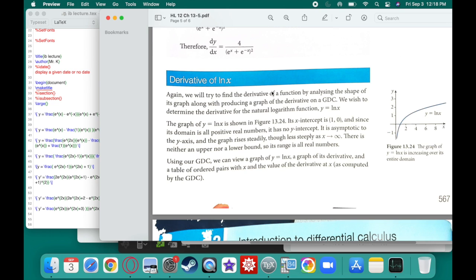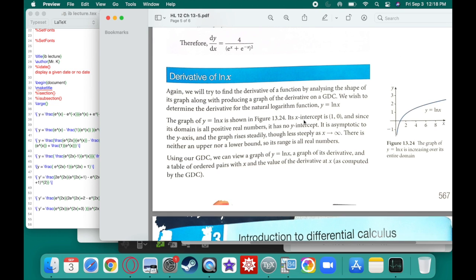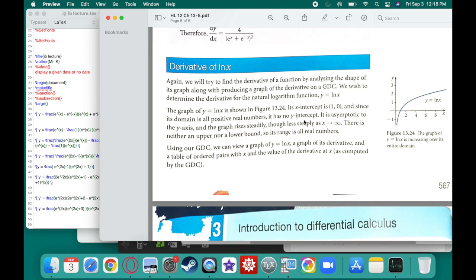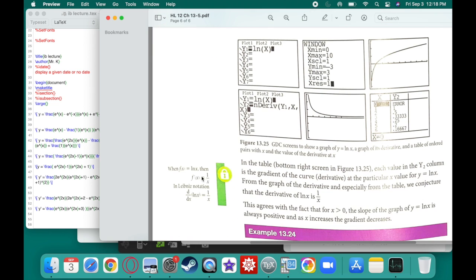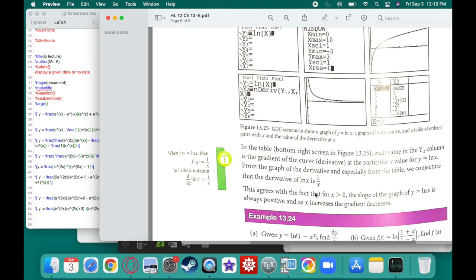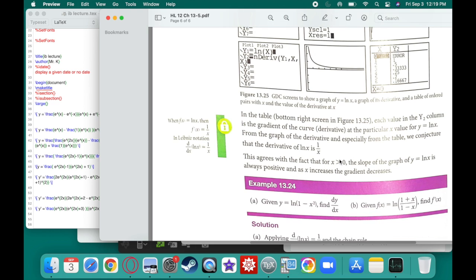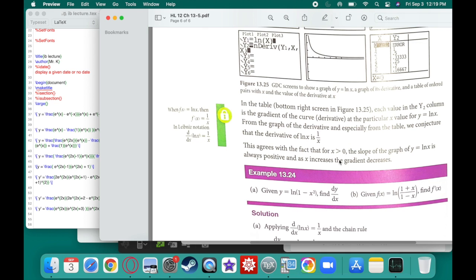Anyway, here we go. Derivative of the natural log of x. So this is the one where it's 1 over the absolute value of x. Now, I don't know why they have in the definition that it's 1 over x. That's not true. The derivative of ln x is always going to equal 1 over the absolute value of x. You do not let x equal 0 or less. In fact, here we go. This agrees with the fact that for x greater than 0, the slope of the graph is always positive. So it should be the absolute value of x. They're just not putting it in there. They're saying x is greater than 0 just to make our lives more difficult. Okay, whatever you want to do.